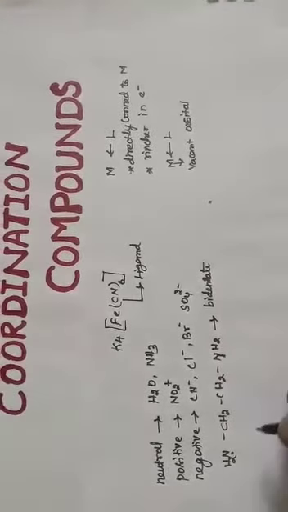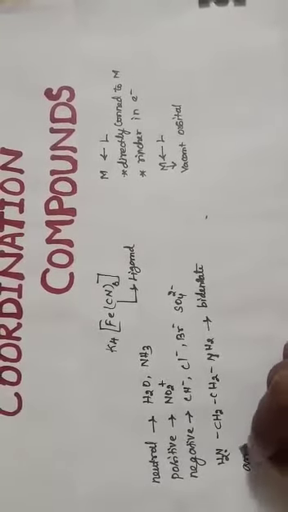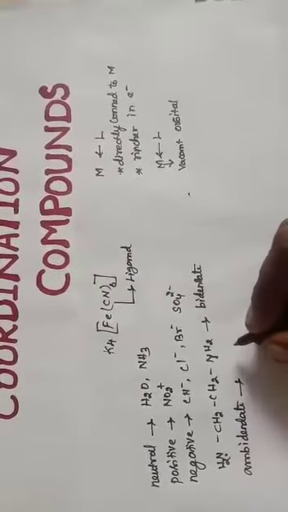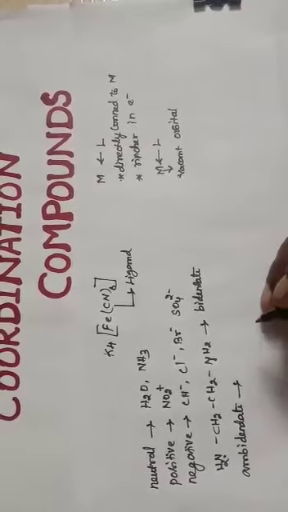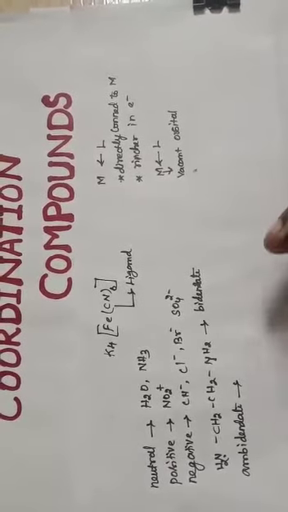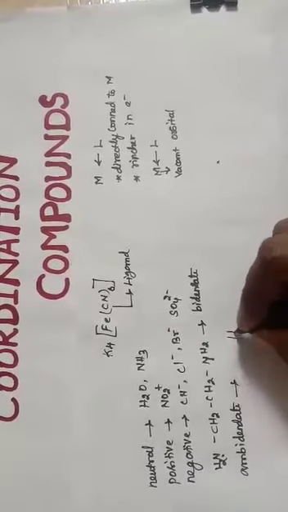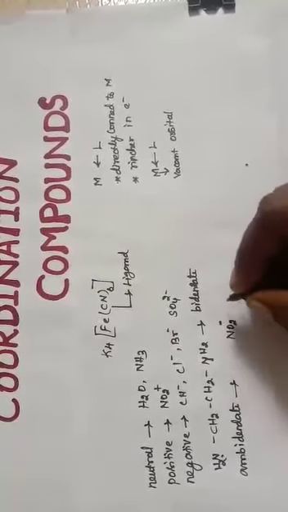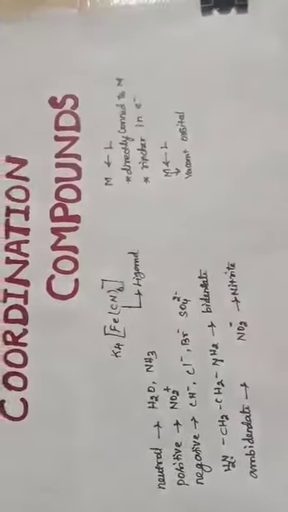And some ligands are considered ambidentate ligands. Ambidentate ligands are those for which more than one coordination mode is possible. For example, consider the ligand NO2 minus, which is called the nitrite ligand.